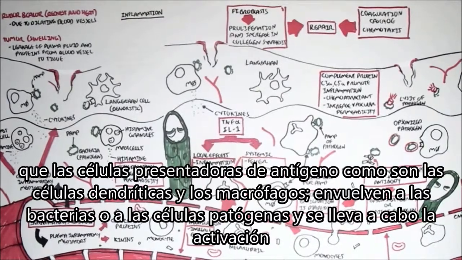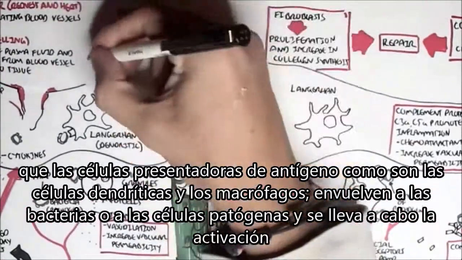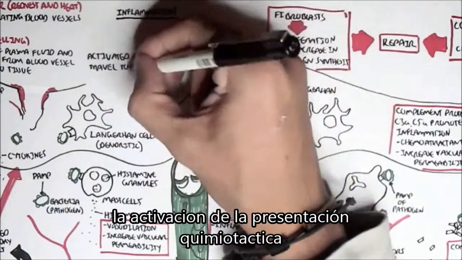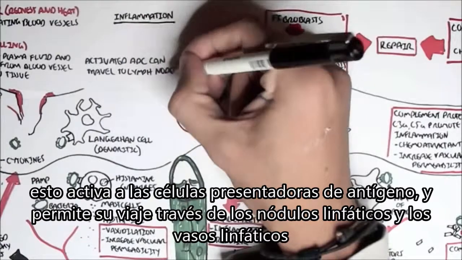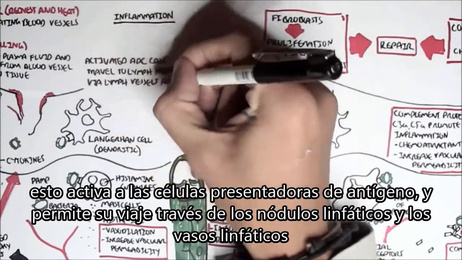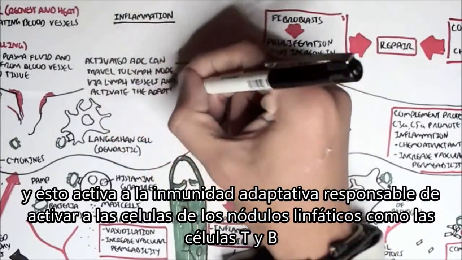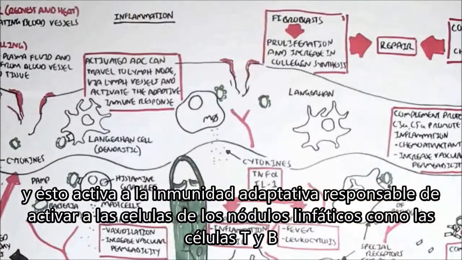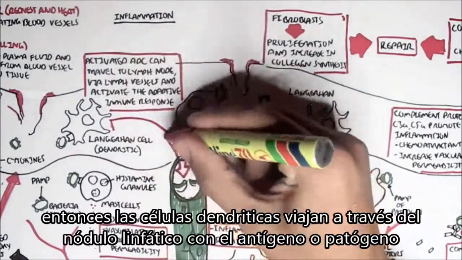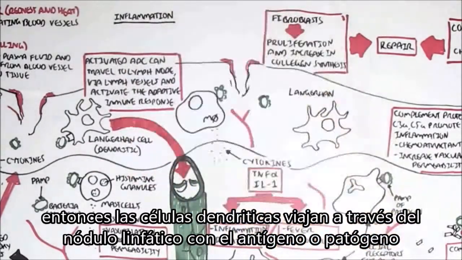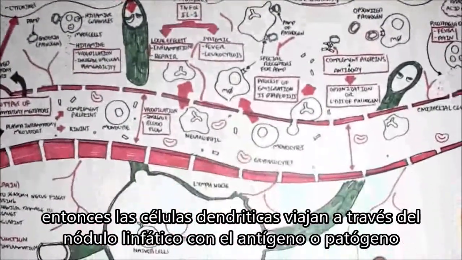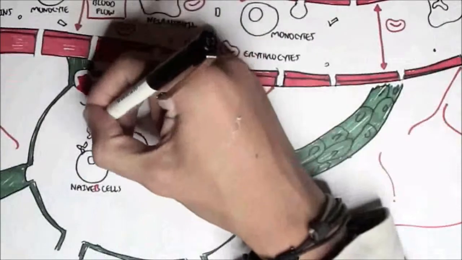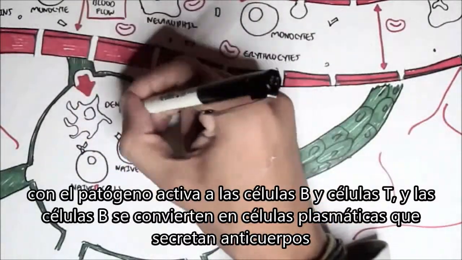antigen-presenting cells, such as dendritic cells or macrophages, can engulf the bacteria or the pathogen. This will activate the antigen-presenting cell, which will then allow it to travel to the lymph node via the lymph vessel and to activate the adaptive immune response, to activate the cells within the lymph node, the naive B and T cells. So here, this dendritic cell, upon activation, travels to the lymph node with the antigen of the pathogen, and with the pathogen, it will activate the naive B cell and T cell.